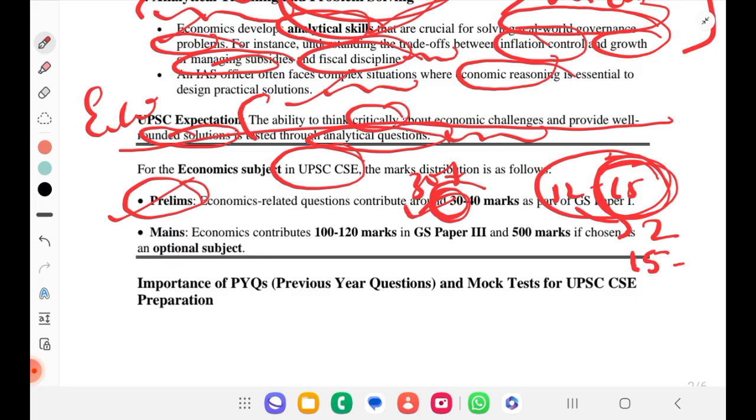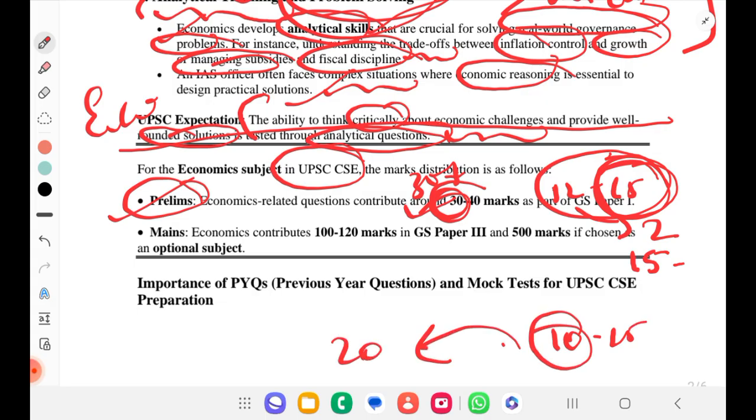If you are able to answer those, a minimum of 10 to 15 questions are sure. If it is 10 questions, you will be able to score 20 marks. If it is 15 questions, then you will be able to score 30 marks. So 10 to 15% of the paper. That's how it is very crucial.